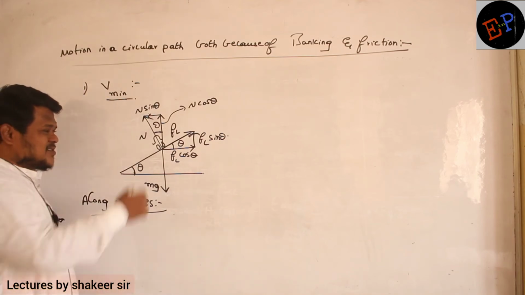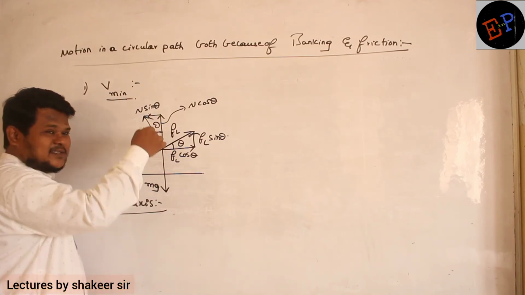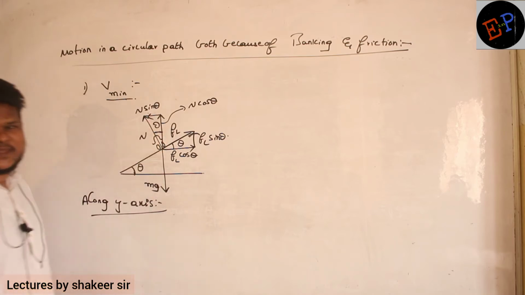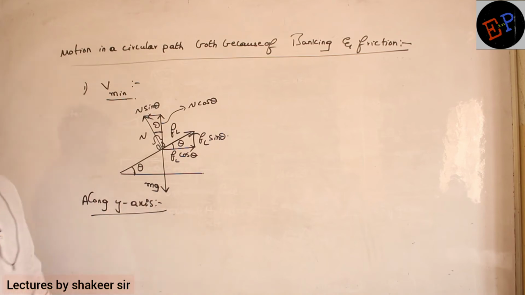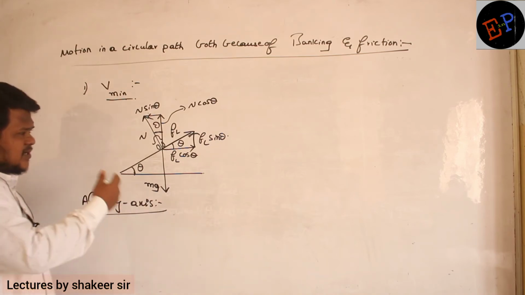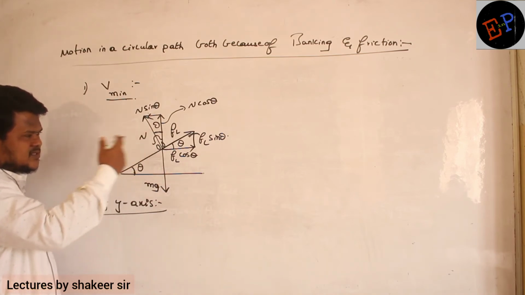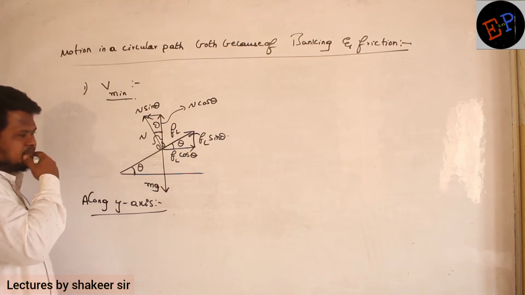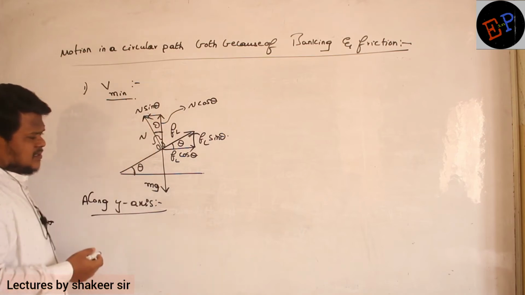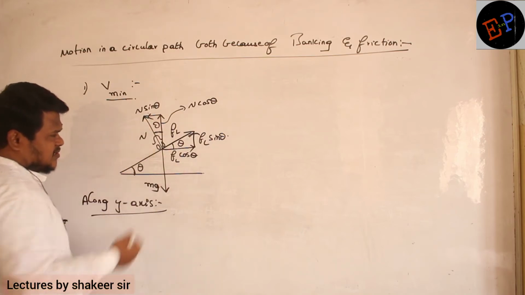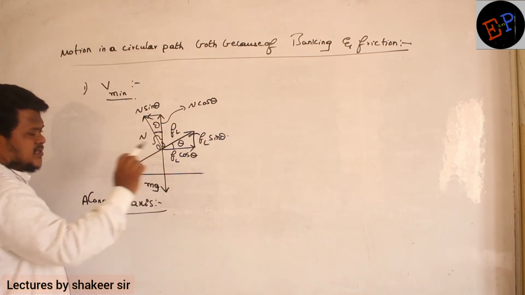If there is a net force in the downwards direction, the body will dig the ground and move inside the earth. Those two are not possible, right? So along the y direction, net force should be 0. So now can you say what are the different forces which are acting towards the y direction? What are the forces in the y direction? One is N cos theta, then FL sin theta, then mg. So these are the three forces.